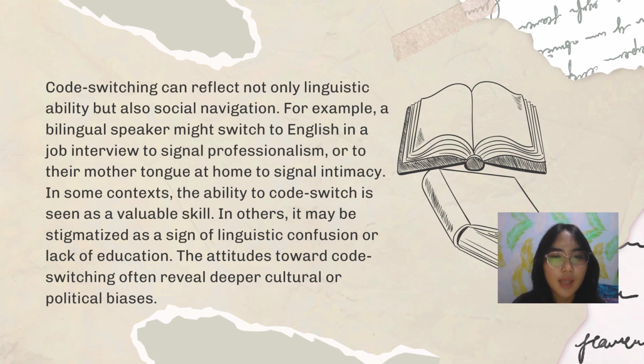In some contexts, the ability to code switch is seen as a valuable skill. In others, it may be stigmatized as a sign of linguistic confusion or lack of education. The attitudes toward code switching often reveal deeper cultural or political biases.